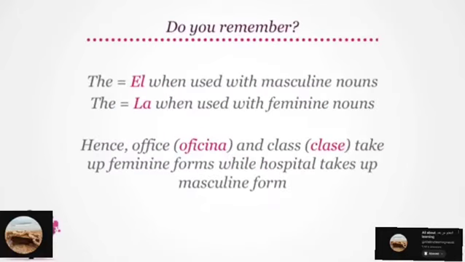Very good. Remember that the translates to el when used with masculine nouns, while it translates to la when used with feminine nouns. Hence, office or oficina and class or clase take up feminine forms, while hospital takes up masculine form.